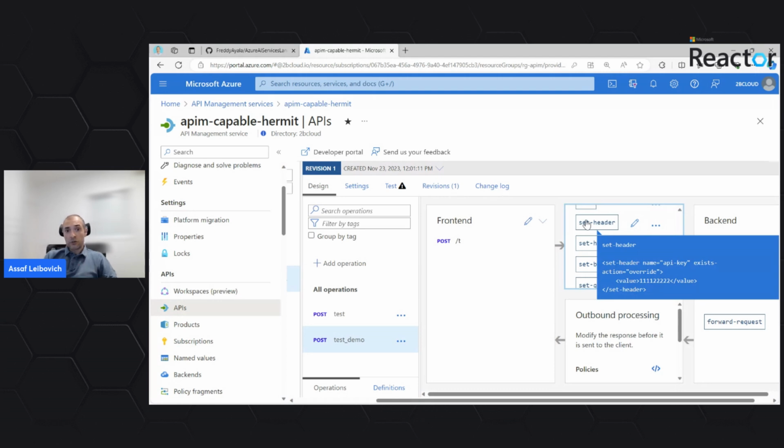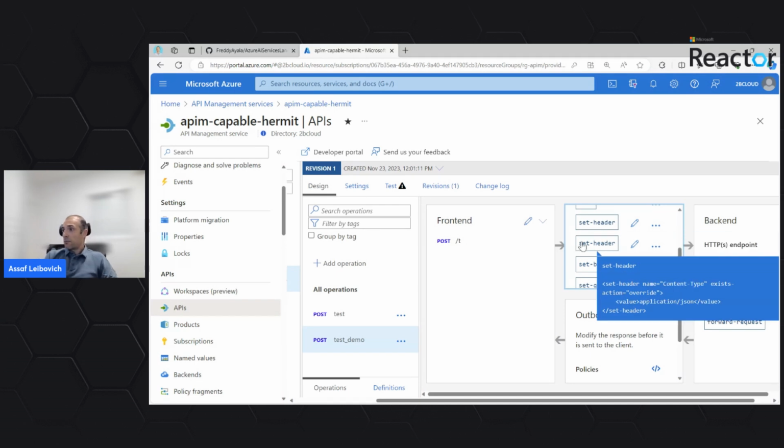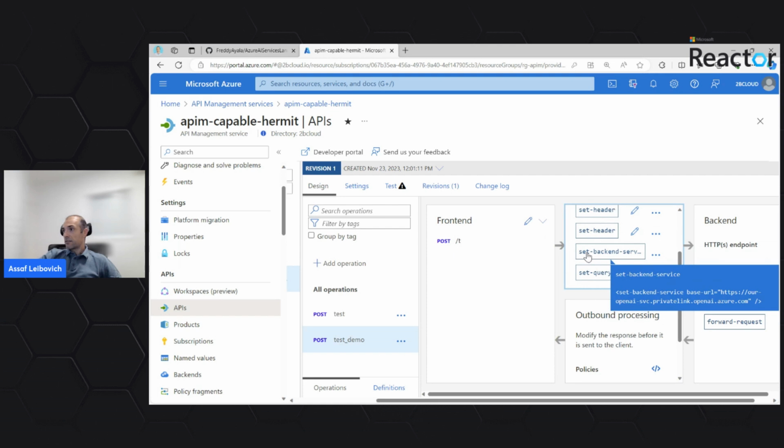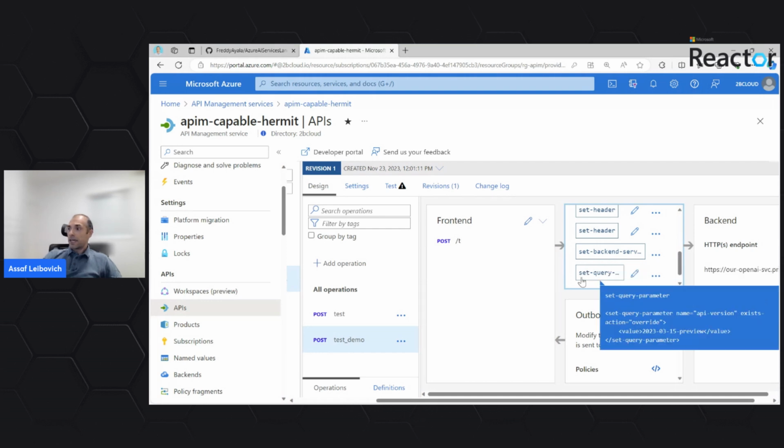to the access key that we saw earlier in the OpenAI service, and another header for making sure that the content is structured as JSON content, which is required to invoke the OpenAI service, and we'll set the backend pool address. We'll make sure that the request that reaches the OpenAI service will eventually reach the backend URL, which is the OpenAI service URL. And in addition, in order to communicate with OpenAI, the internal address will also include a query string, so we will add another query parameter to include this specific detail, so we'll be able to communicate with the OpenAI service.